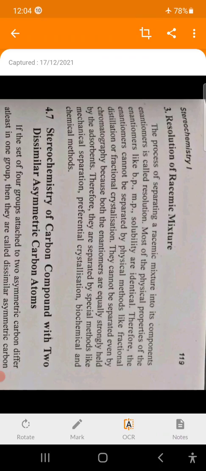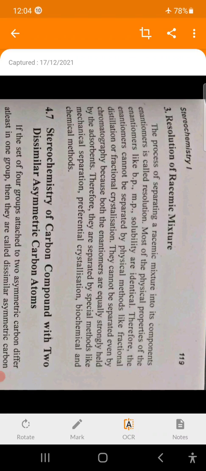Therefore a racemic mixture is optically inactive because of external compensation, remember that.